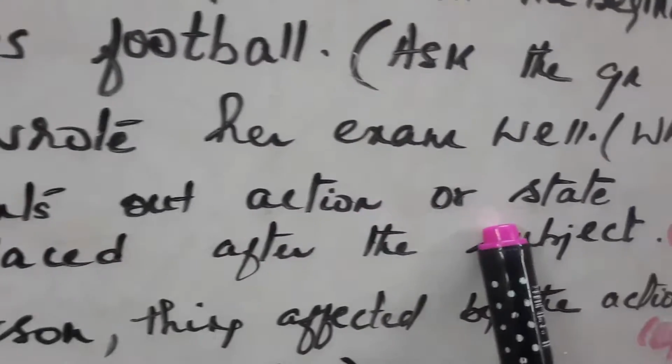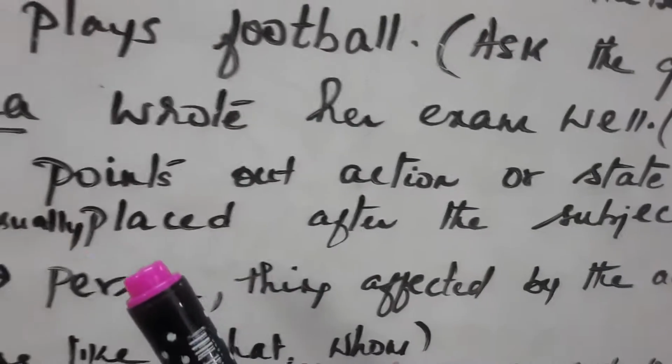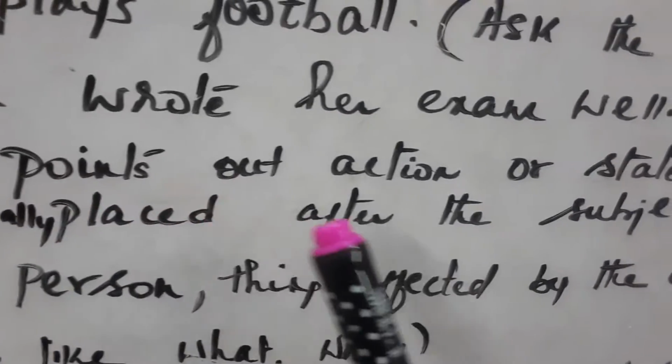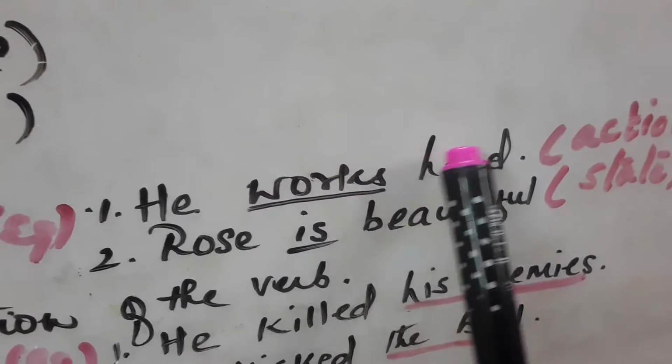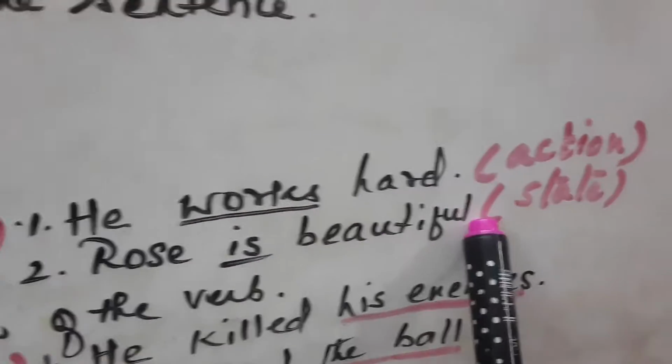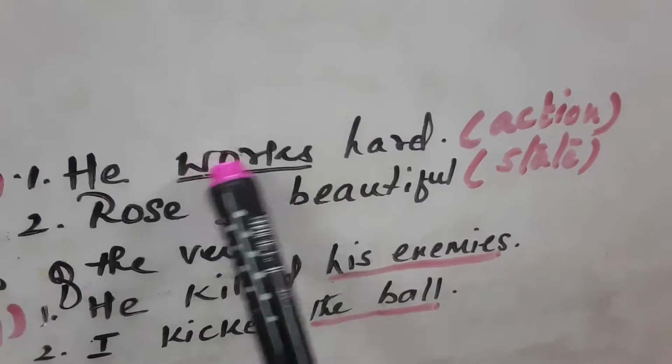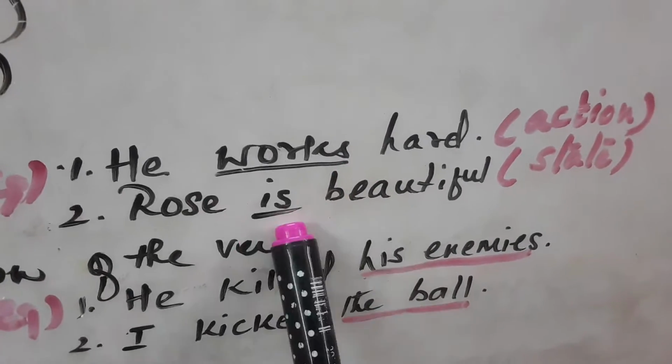Verb points out action or state, usually placed after the subject. Examples you have given: he works hard, Rose is beautiful. Now, works is an action and is is a state.